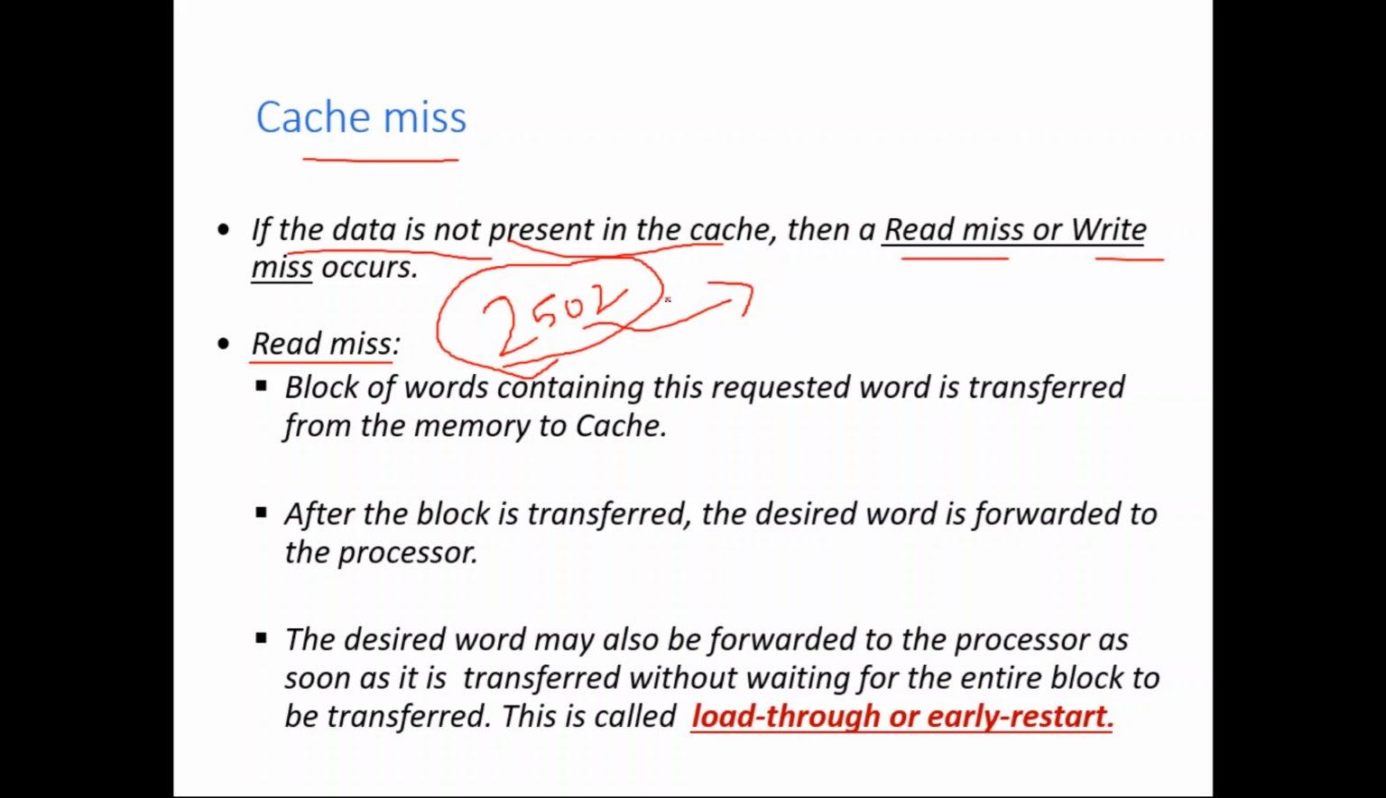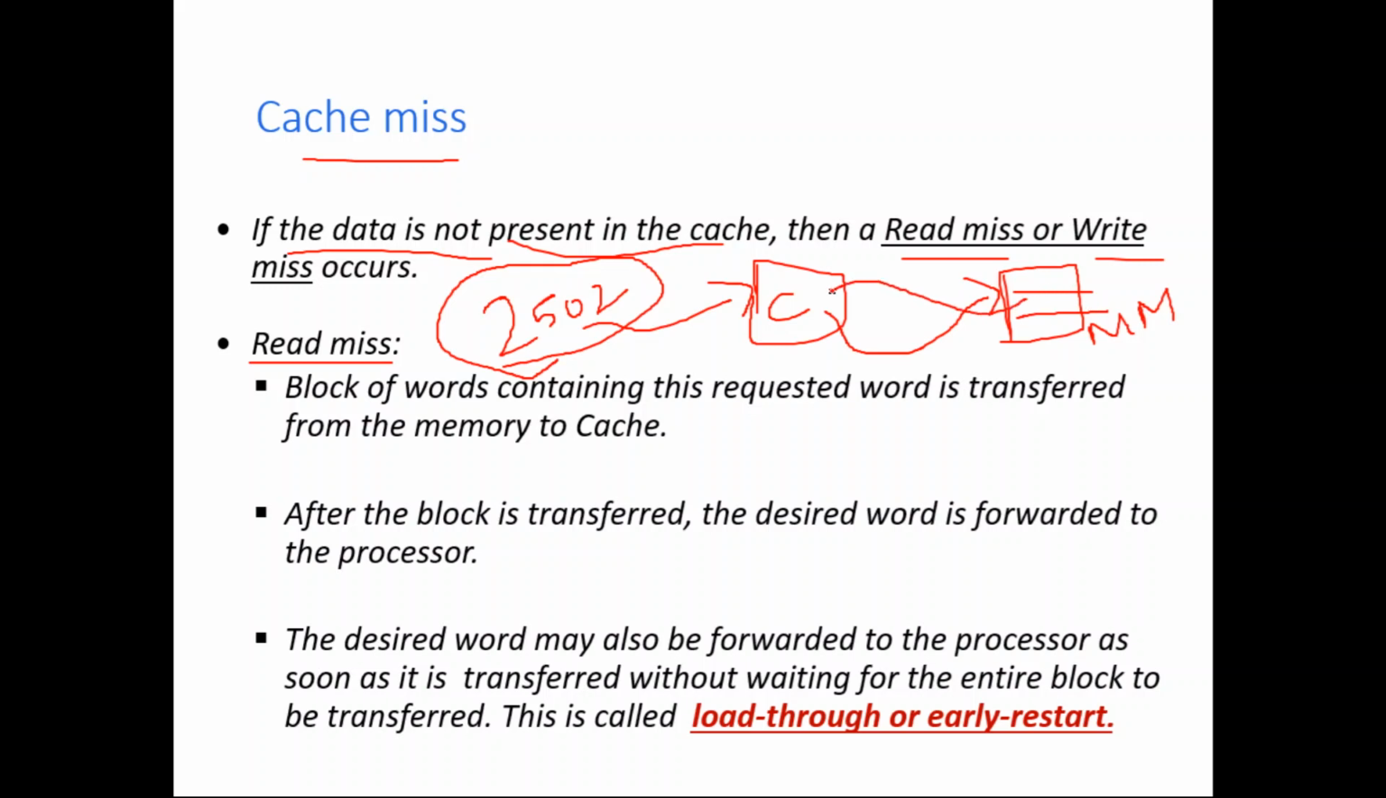As the data corresponding to the location 2502 is not in the cache memory, the memory control circuitry will check the main memory. It will check whether that particular address content is available in the main memory or not. If it is in the main memory, then the desired word is forwarded to the processor. But how is it forwarded?